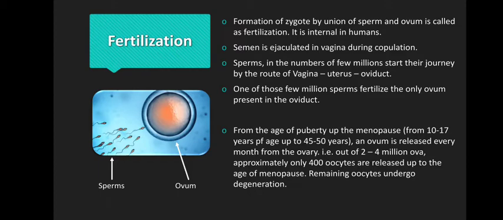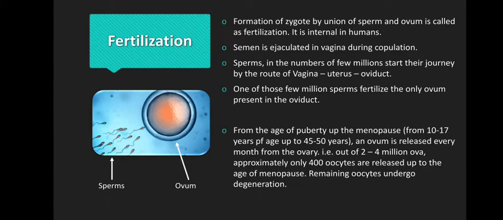Semen is ejaculated in the vagina during copulation. Sperms in the numbers of a few millions start their journey by the route of vagina, uterus, then ultimately they will reach the oviduct. We already saw that the oviduct is the site of fertilization. One of those few million sperms fertilizes the only ovum present in the oviduct.